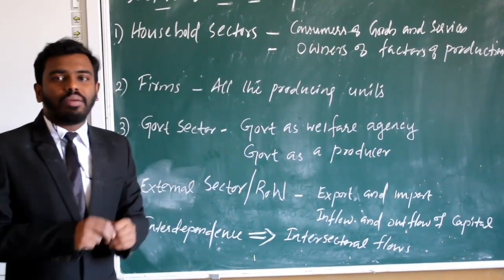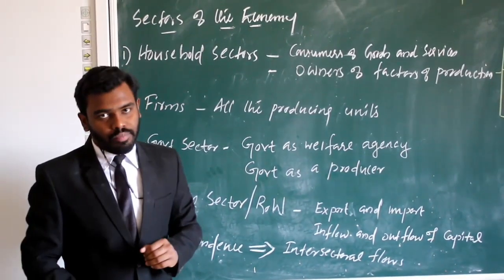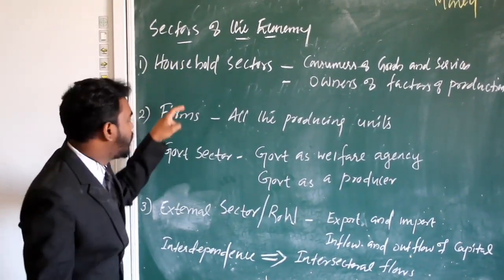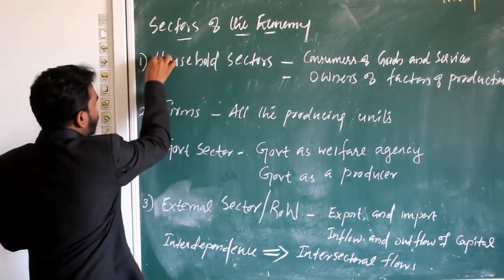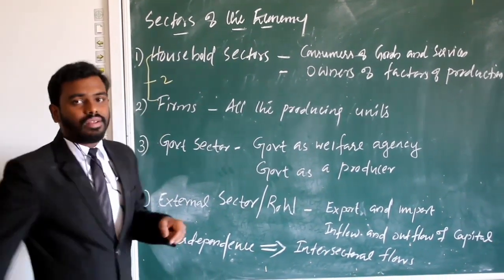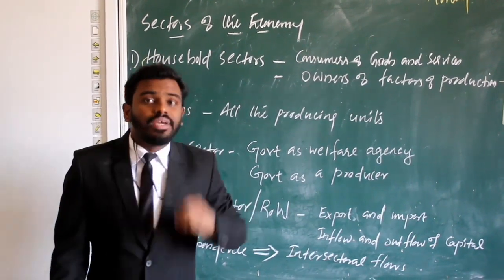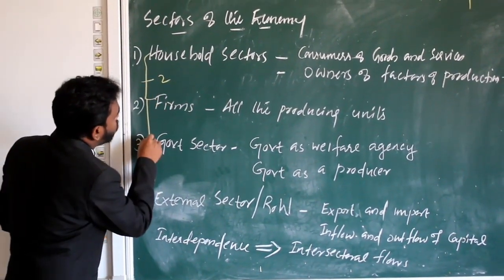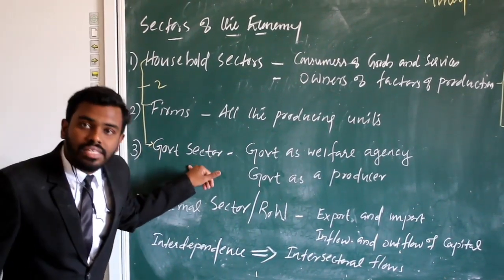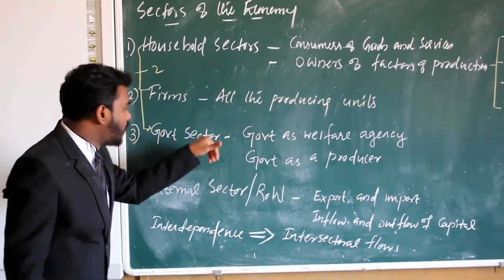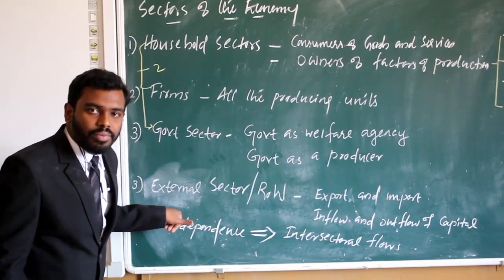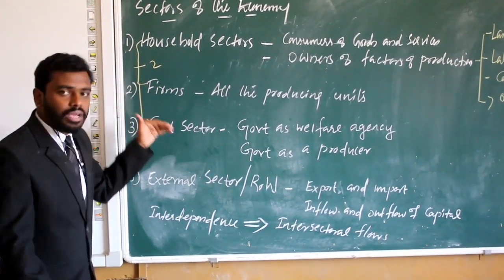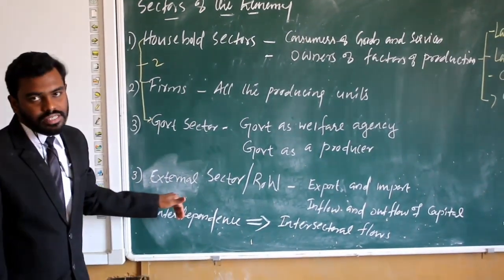So if the economy is a 2-sector economy, there will include only household and firms. If the economy is a 3-sector economy, then along with household and firm, government sector will also be included. If the economy is a 4-sector economy, then it will include household, firm, government, and external sector.